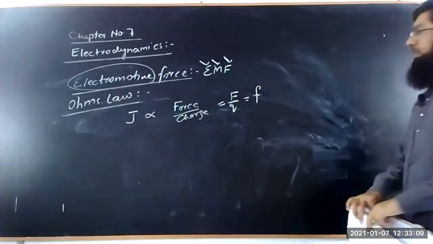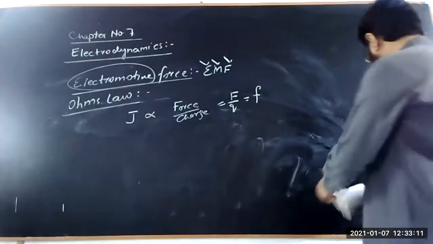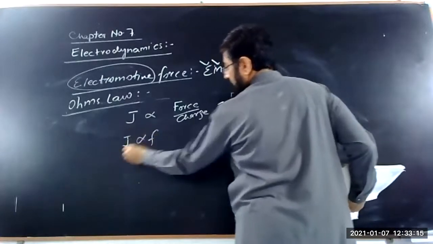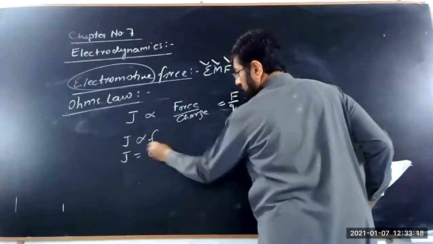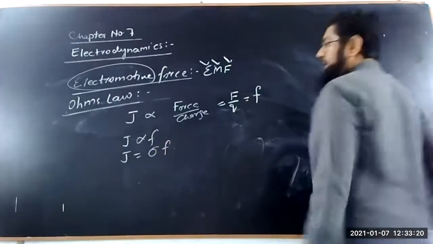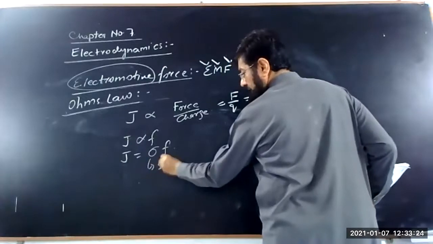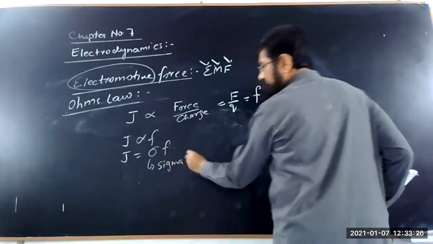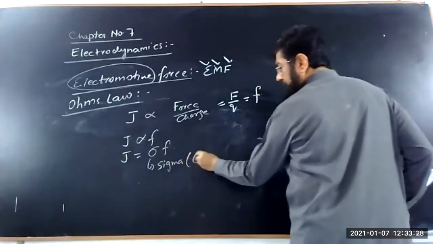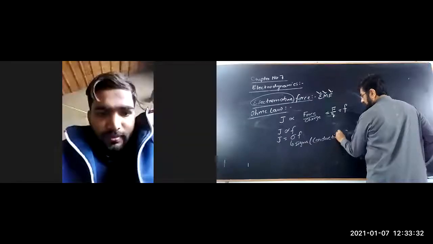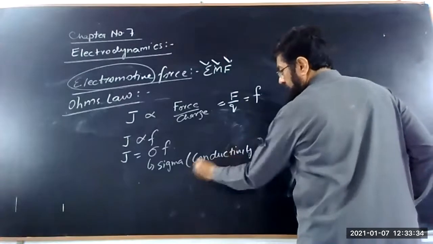So J is equal to small f, and this proportionality is replaced by a constant which we call sigma. This term sigma is known as the conductivity of the medium.